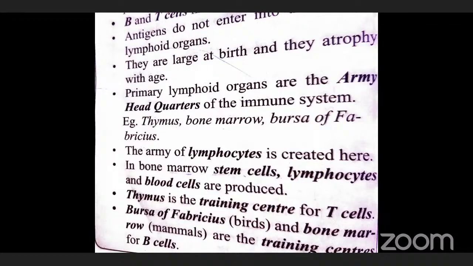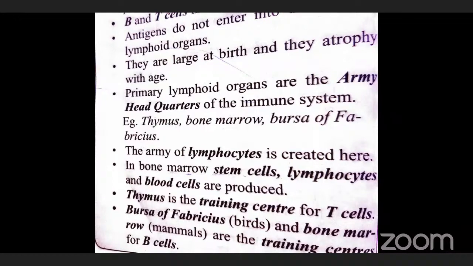B cells and T cells. Just now I told you B cells are responsible for antibody mediated immunity. The B cells will produce plasma cells. Plasma cells will produce the antibody. That antibody will interact with the antigens and neutralize them. The next one is the T cells, meaning the T lymphocytes. The T cells activate macrophages through lymphokines. Those macrophages engulf the antigens. In this way the antigen will be destroyed.